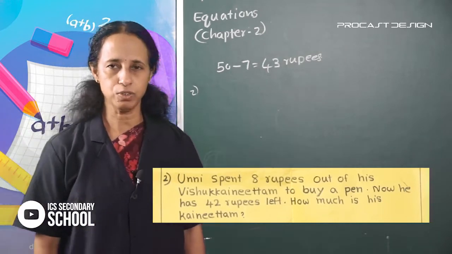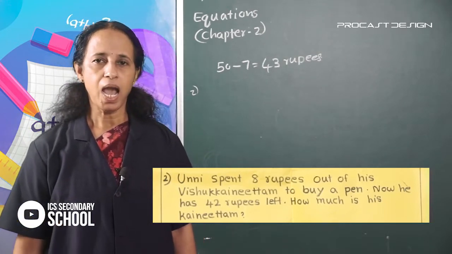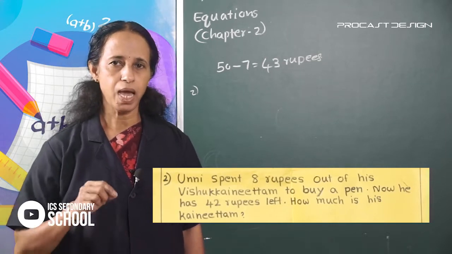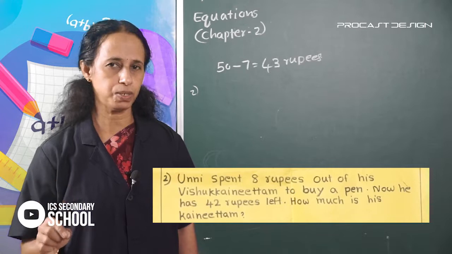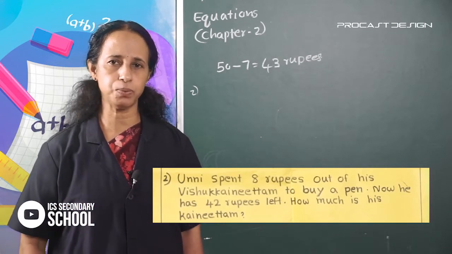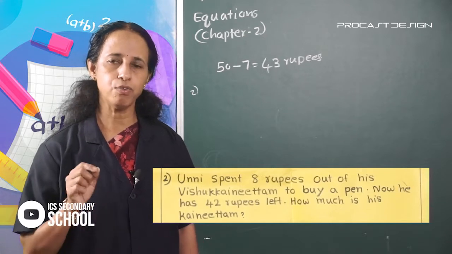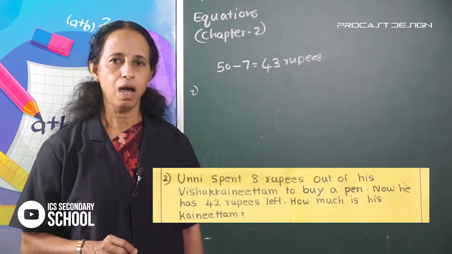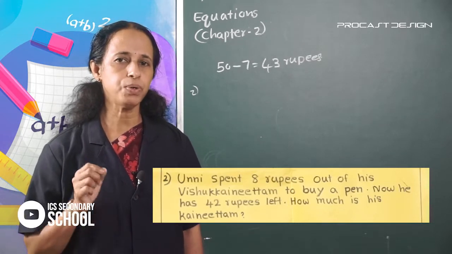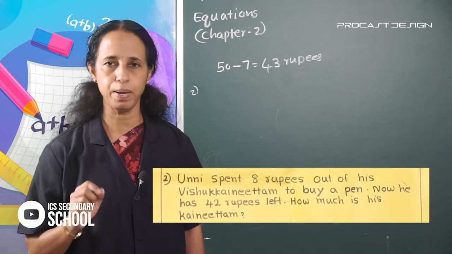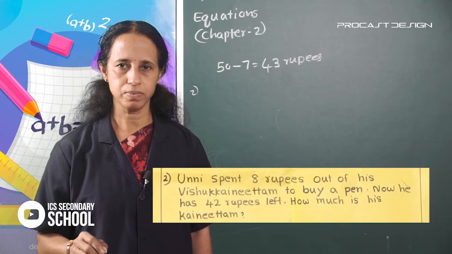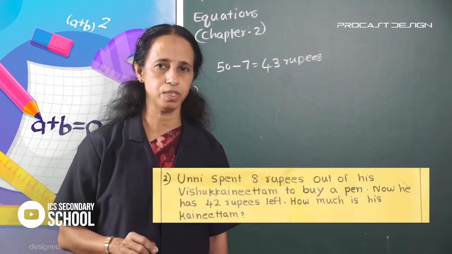Let us look at the second question. Unni spent 8 rupees out of his Vishukaineettam to buy a pen. Now he had 42 rupees left. How much is his Vishukaineettam?